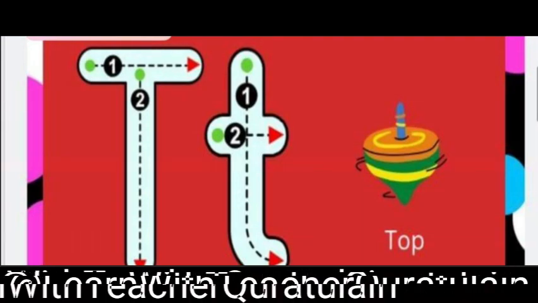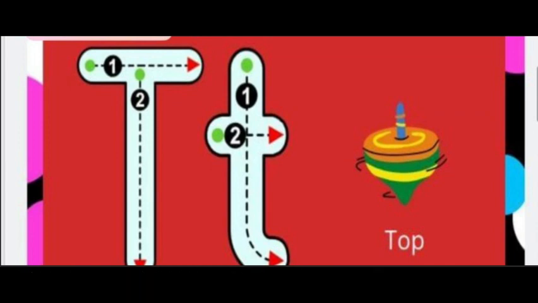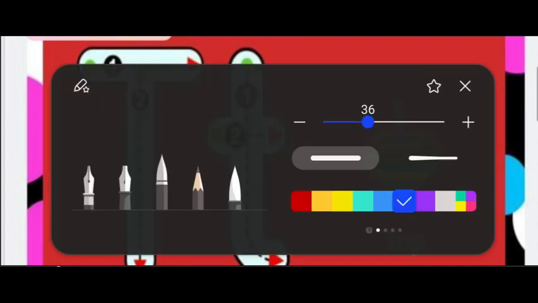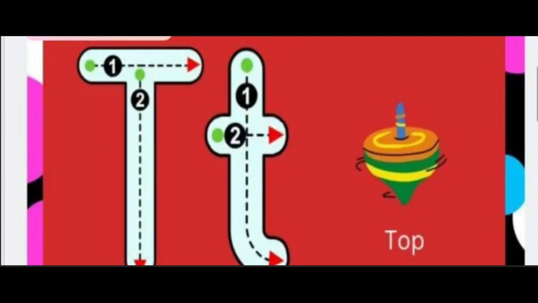Okay. So today the new alphabet that we are going to learn is T. First of all, I will tell you how to write T. We have two steps. Starts from here. This is capital T, step 1, step 2. Then we will write small t. We start from here, like this, and like this. In two steps, we write capital T and small t.